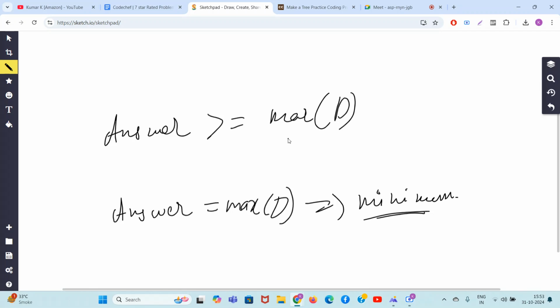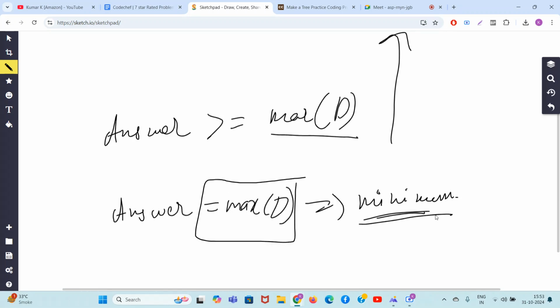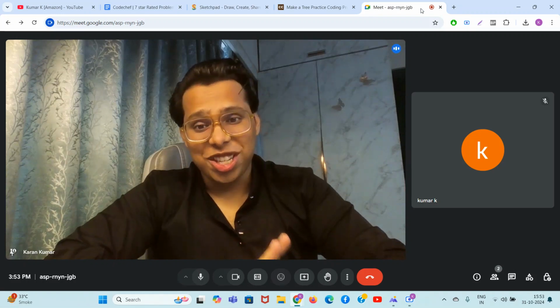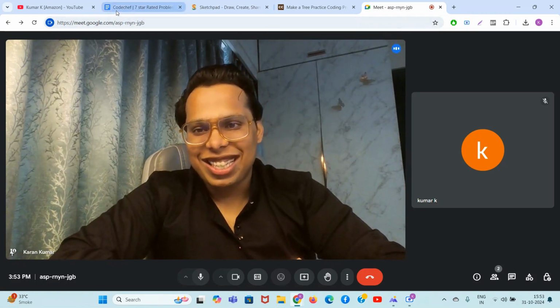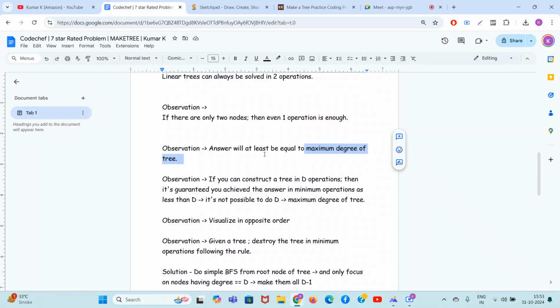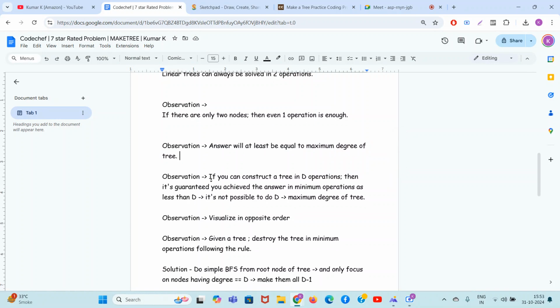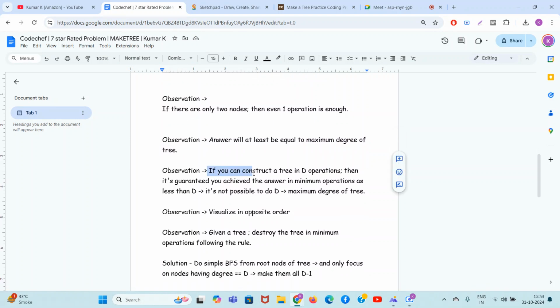आपको ये पता है कि आपका आंसर हमेशा मैक्स डी, मैक्सिमम डिग्री के जितना ही या इससे बड़ा ही होगा. तो आप अपने आंसर को इसके बराबर कर लो तो वो आपके लिए मिनिमम हो जाएगा, मिनिमम ऑपरेशंस आ जाएंगे. So the biggest observation is, I am so happy to tell you that see, we are able to solve 7-star rated problems here. So the answer will always be greater than or equal to the max degree of the tree. If you are able to construct the tree in D operations only, then it's guaranteed that you have achieved the minimum operations, as less than D is not possible.